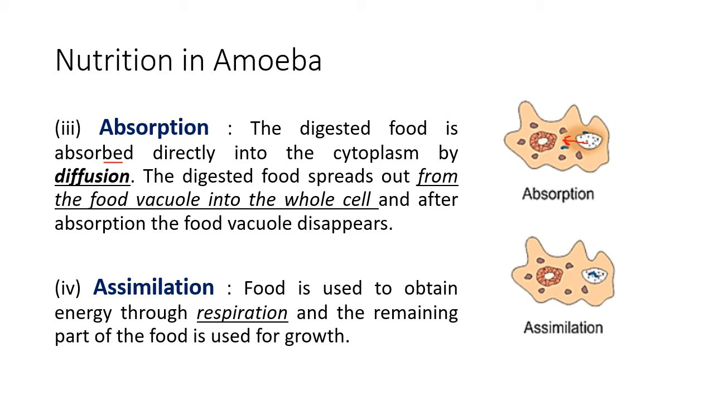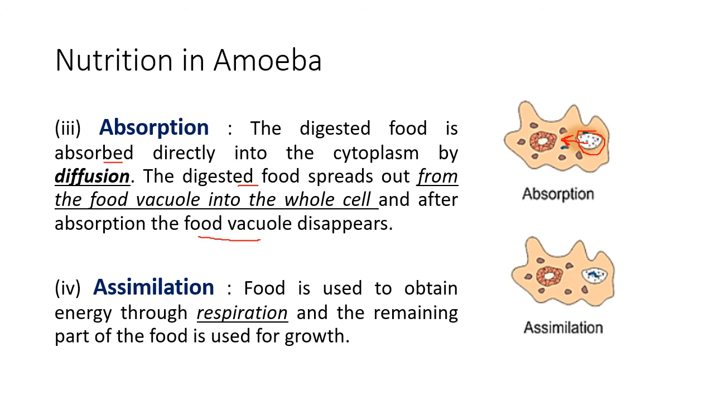Now I hope you remember the definition of diffusion. Diffusion is the movement of particles from the region of higher concentration to a region of lower concentration through a fully permeable membrane. So this food vacuole, yes, it had a membrane around it. Then the digested food spreads out from the food vacuole into the whole cell. So whatever is digested is moved inside the cell. So after the absorption, the food vacuole disappears.